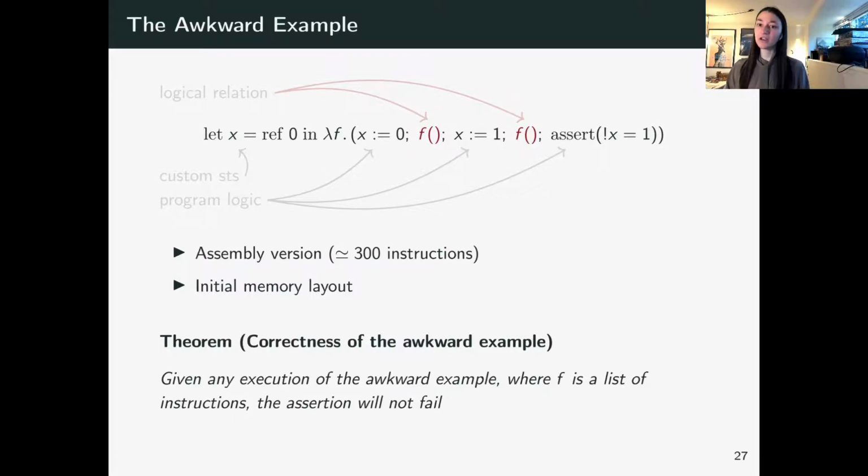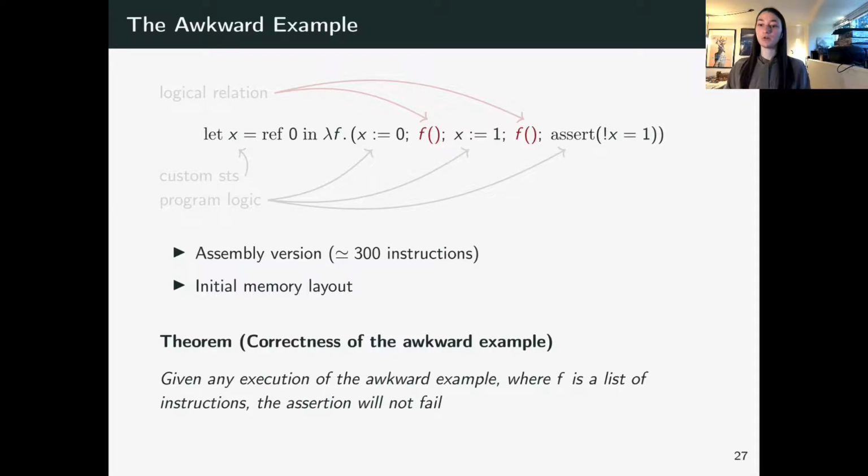So concretely, the theorem we prove is that given any arbitrary function f, or given any arbitrary list of instructions f, the assertion of the awkward example does not fail. So this assertion that x still contains 1 succeeds. And what are some key parts of the proof?